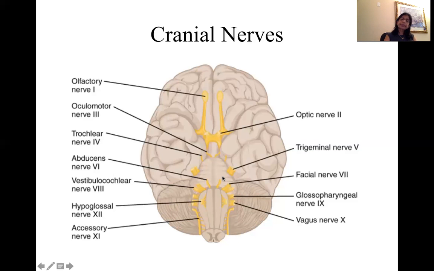Okay, now cranial nerve 7 is another mixed cranial nerve, which is also called facial nerve, and the sensory part of this cranial nerve supplies the tongue and deals with the sensation of taste.